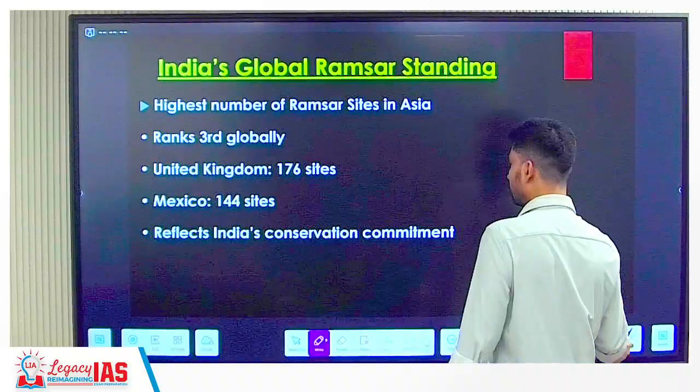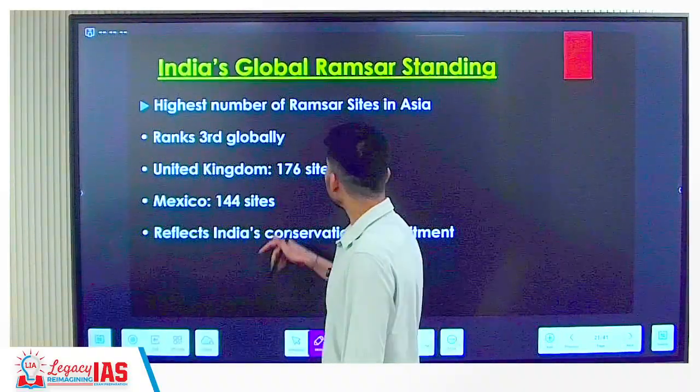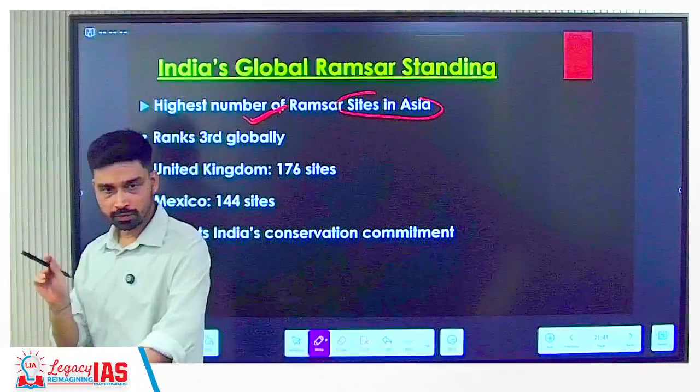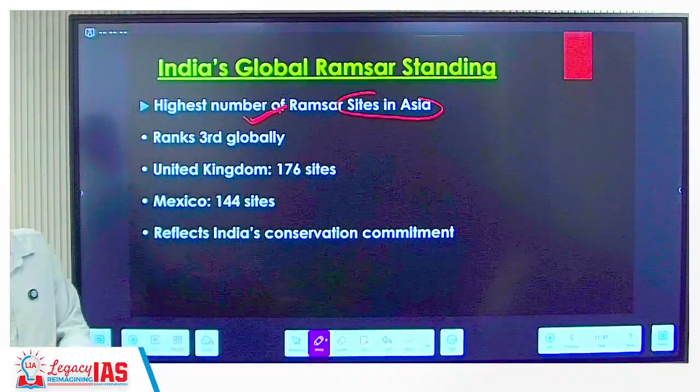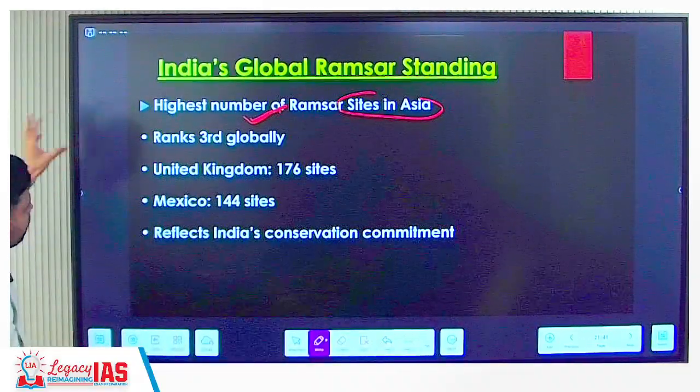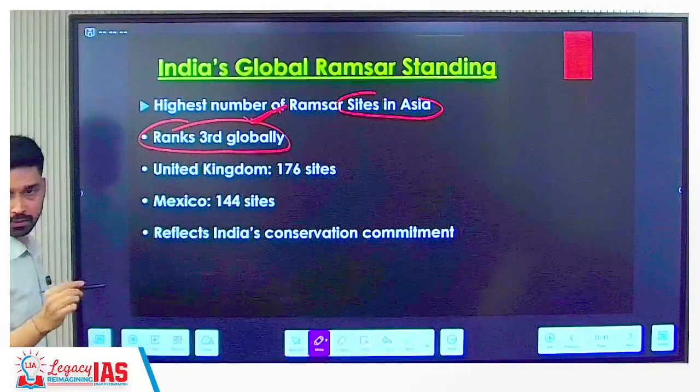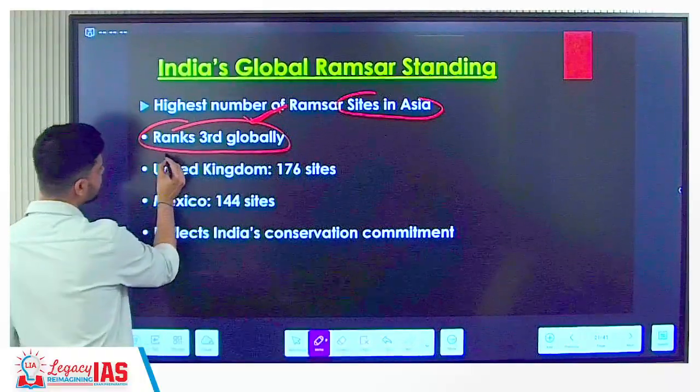And the reason is simple. What is the reason? In Asia, India has become the country with the highest number of Ramsar sites. No other country has more Ramsar sites than India in Asia. Globally, if you look, India now ranks what? Third rank. Currently, the highest number of Ramsar sites.